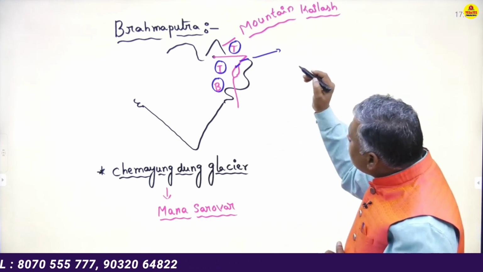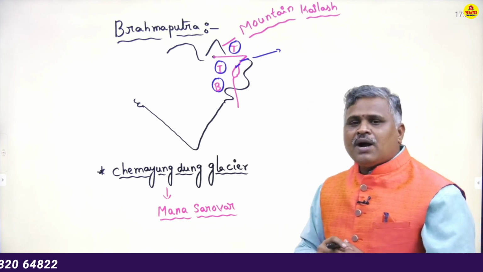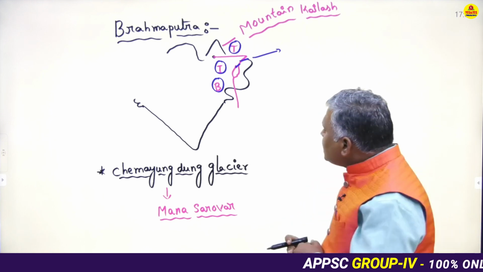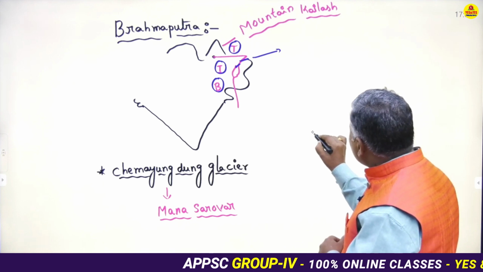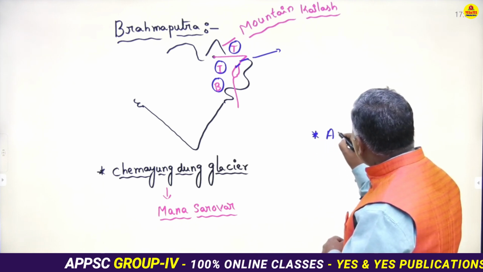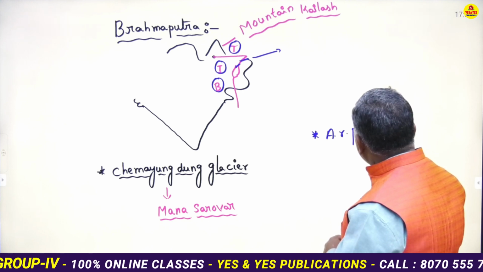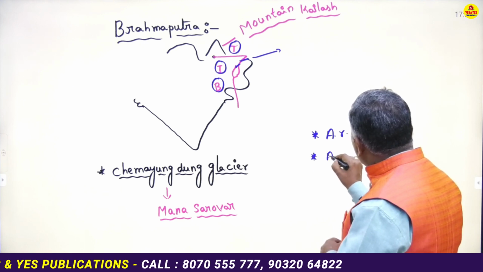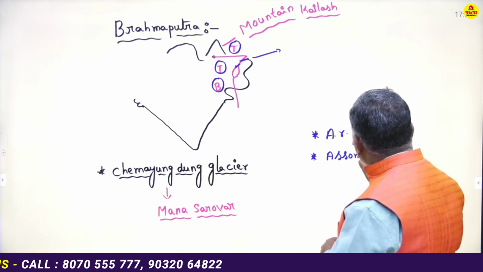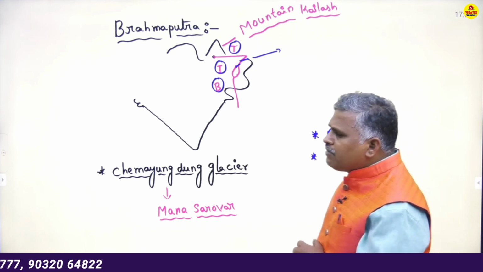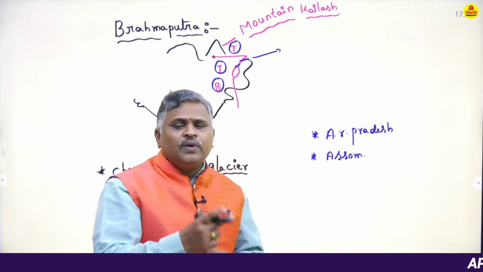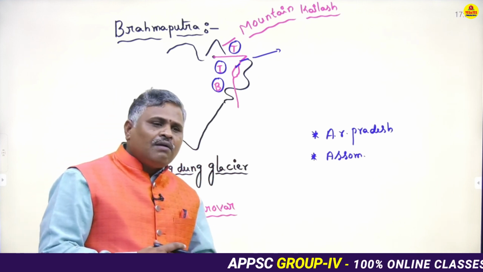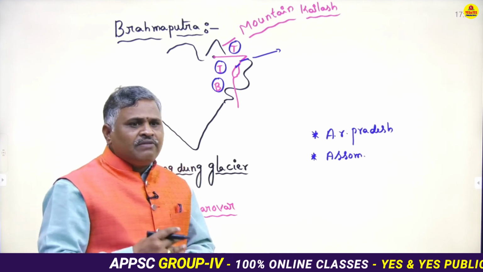Sir, it is flowing through Tibet, India and Bangladesh. In which location does the river Brahmaputra enter into Indian land? Sir, basically the Brahmaputra river is flowing through Arunachal Pradesh and Assam states. Arunachal Pradesh మరియు అస్సాం రాష్ట్రాల గుండా ఫ్లో అవుతుంది సార్. In Indian territory the river Brahmaputra is flows through two Indian states, one is Arunachal Pradesh and second is Assam. Both are northeastern states.